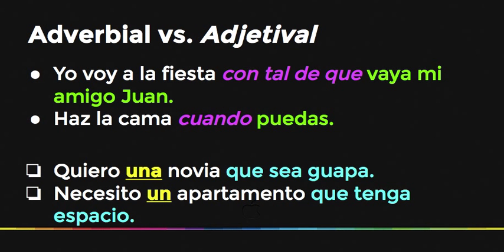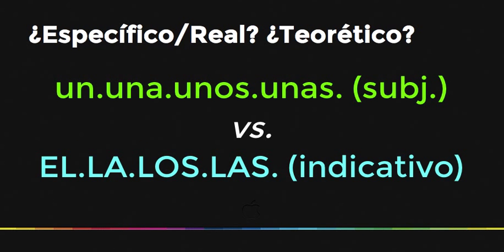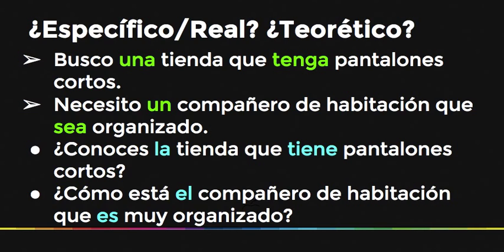So again, we started with adverbial versus adjectival. We went to these common verbs that we use. I'm looking for an apartment that is big, that might be big, right? Then careful with uno, una, unos, y unas, normally the subjunctive. El, la, los, las, normally indicativo. Then think about it. Are we talking about something that's real or not? If it's something that exists only in our imagination, subjunctive. If it's something that is tangible, concrete, something that we know, we've seen, it's indicative most likely.